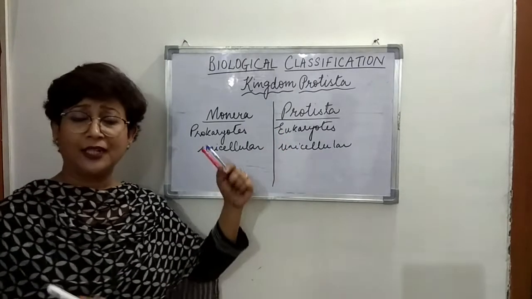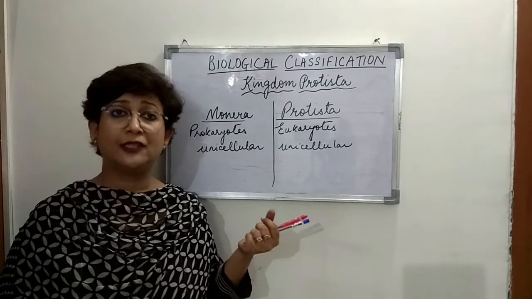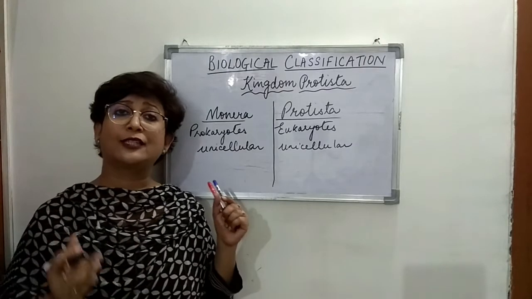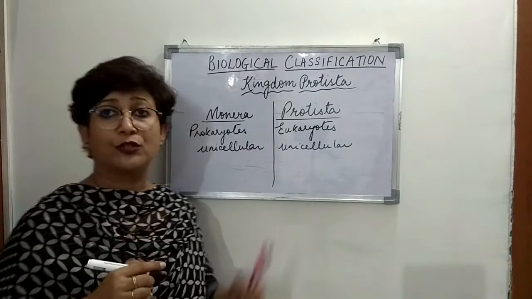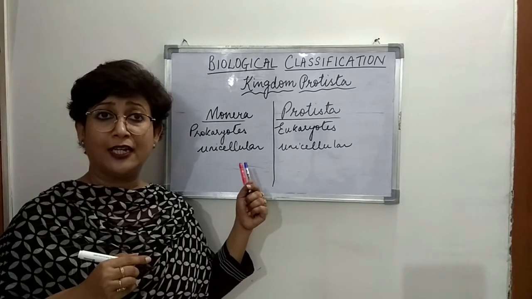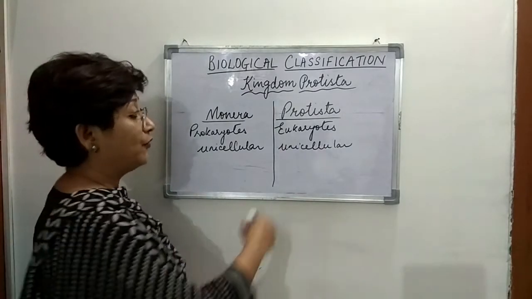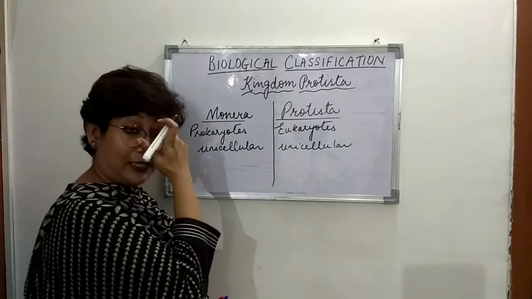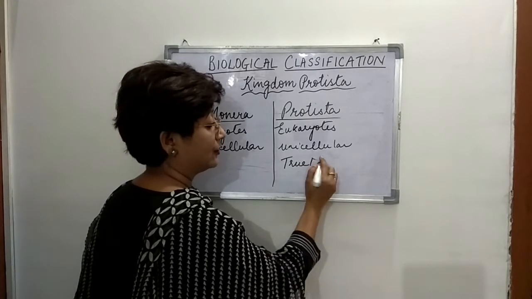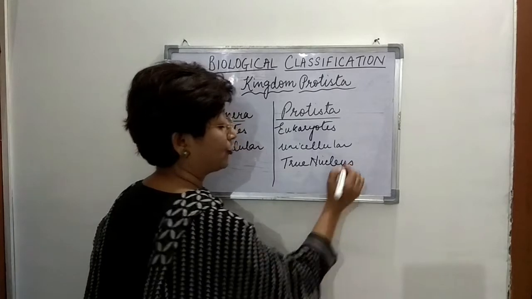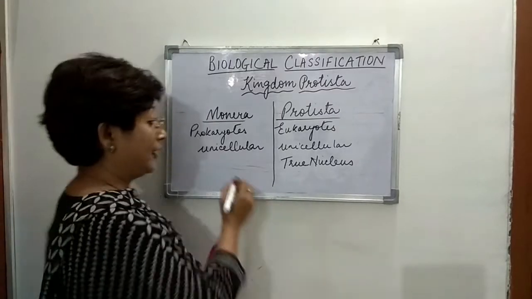And then again, when we talk about prokaryotes and eukaryotes, the first thing that comes to our mind is the difference between a prokaryotic cell and a eukaryotic cell, and that difference is regarding the nucleus. The nucleus of a prokaryotic cell is not membrane bound; the nuclear membrane is not present, whereas a eukaryotic cell has a true nucleus. What does a true nucleus mean? It means that the nucleus is covered by a nuclear membrane.